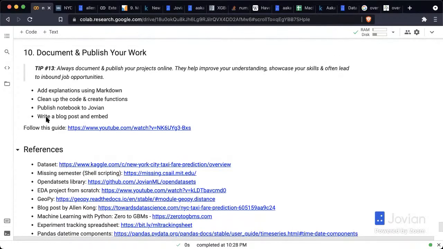here's the last thing I want you to take away from this workshop. Always document and publish your projects online, because they help improve your understanding. When you have to explain what you've done, there are a lot of things that you've probably just copy pasted or taken for granted or not really thought about that you have to now put into words. And that forces you to think and understand and fill the gaps in your understanding. So that's very useful to improve your understanding.